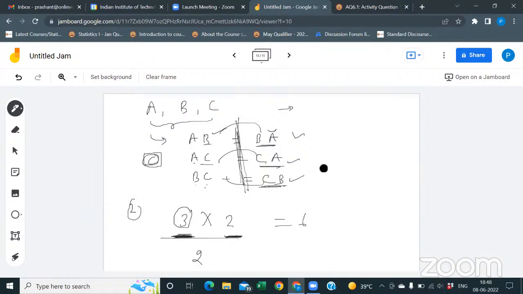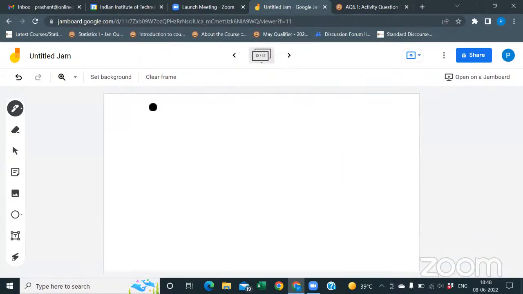Okay. Initially you had 6 cases, right? But 3 cases are the same. Half of the cases were the same. You have to consider only these things, right? So you have 3 matches, 3 games. For n teams, you will have n into n minus 1 divided by 2 equal to 45 games. And just solve it, you will get the correct answer.